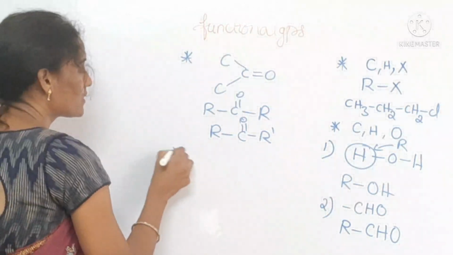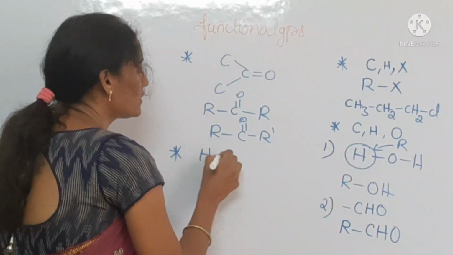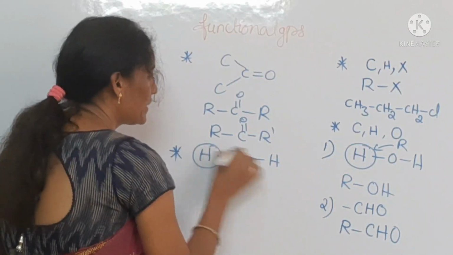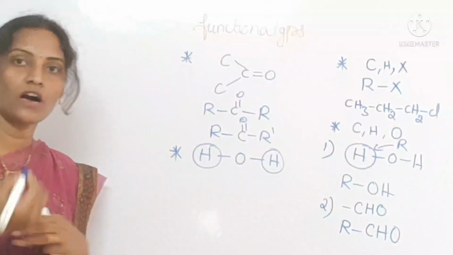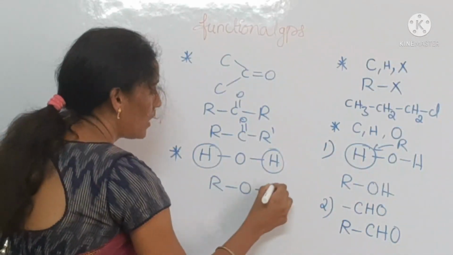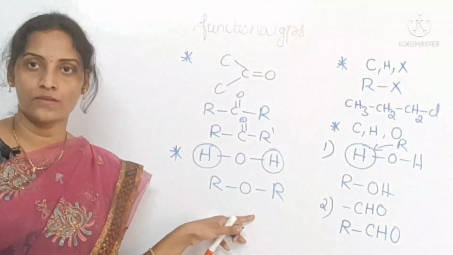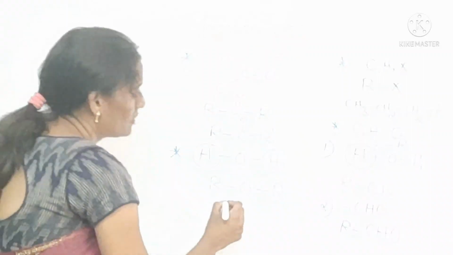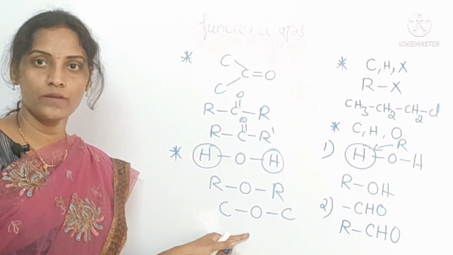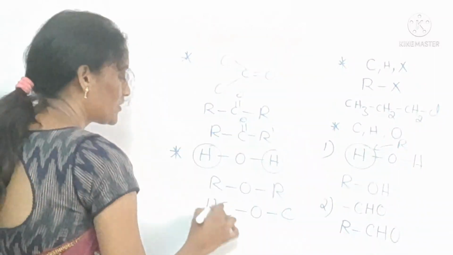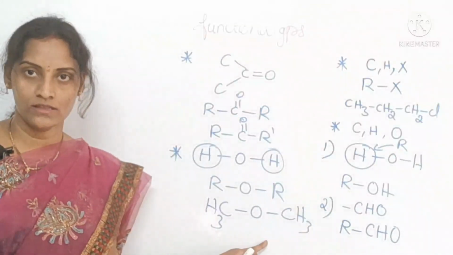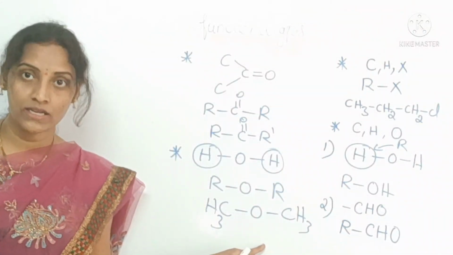Next one is the ether functional group. In a water molecule, you can replace these two hydrogens with alkyl groups, ROR. This is the ether. See, the COC functional group. Okay, if it is CH3, imagine dimethyl ether, it is the dimethyl ether.